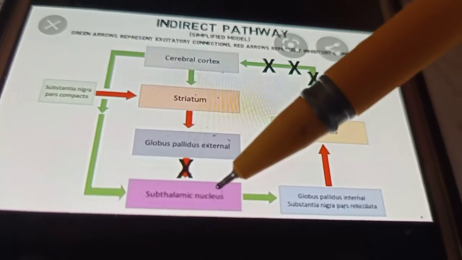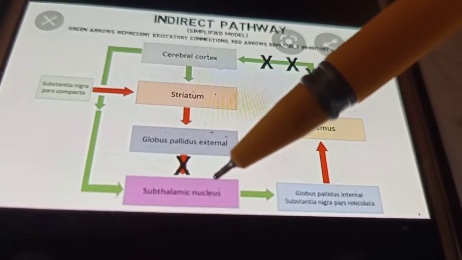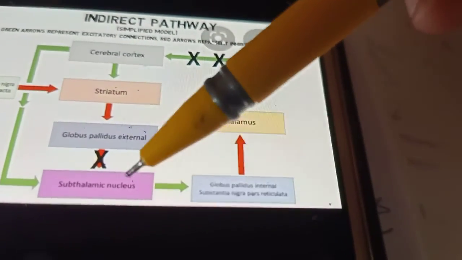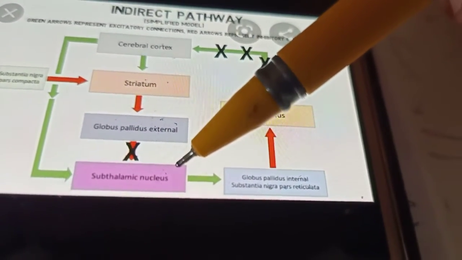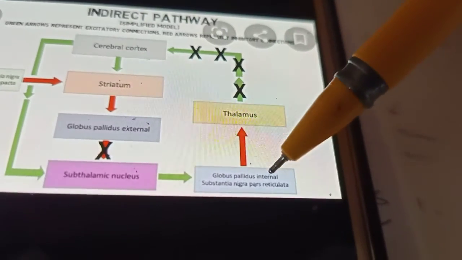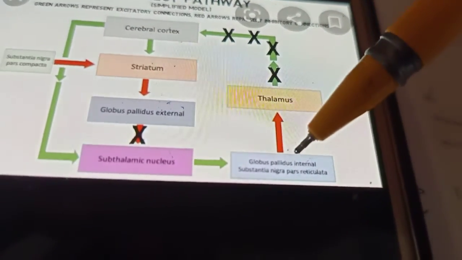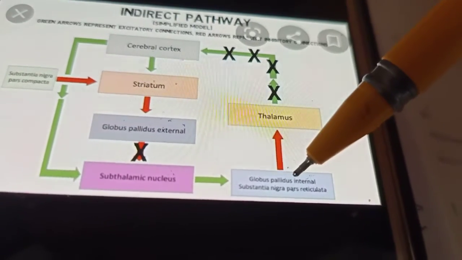So we get less inhibition of the subthalamic nucleus. The subthalamic neurons become more active, and they are able to stimulate the globus pallidus internal via the neurotransmitter glutamate.